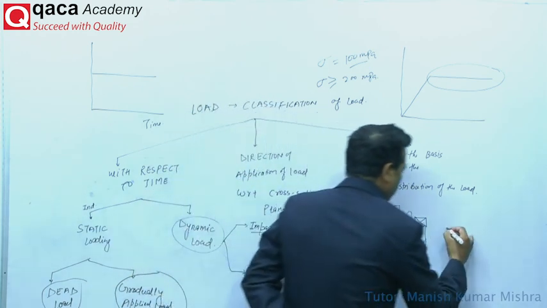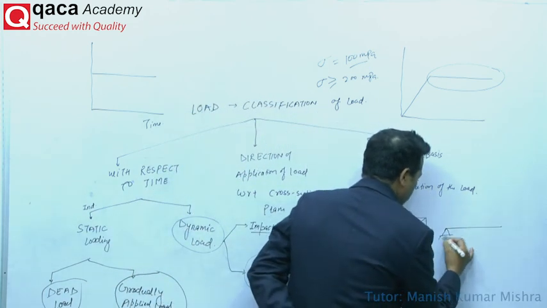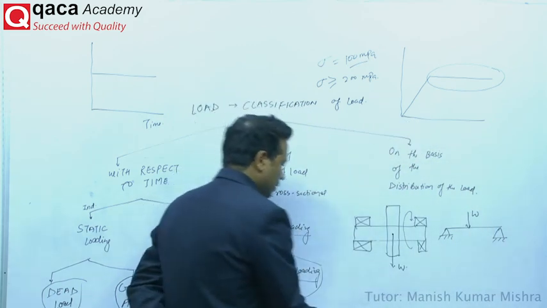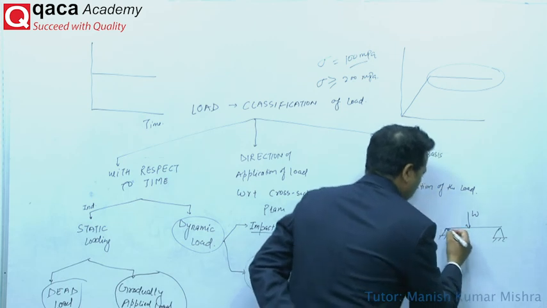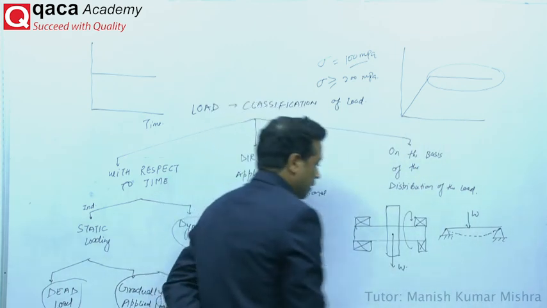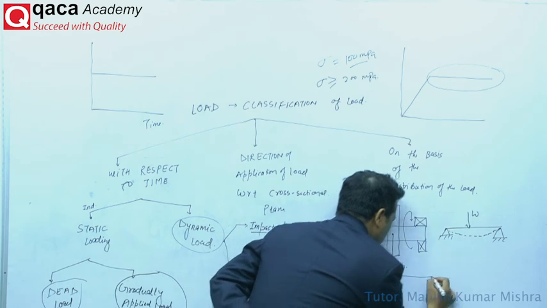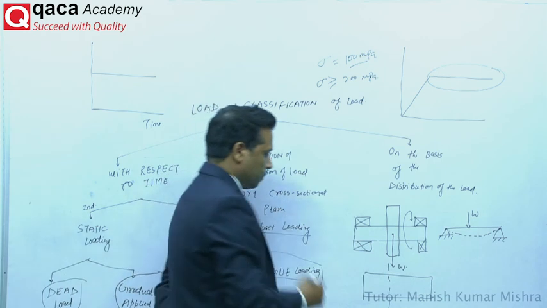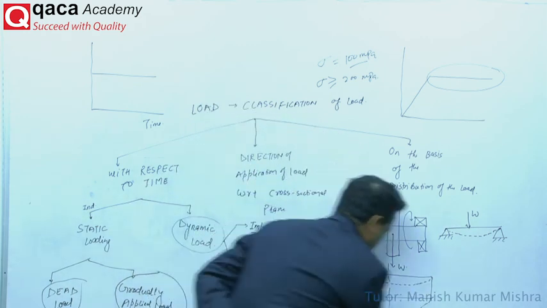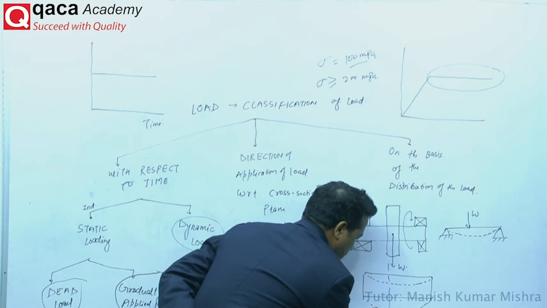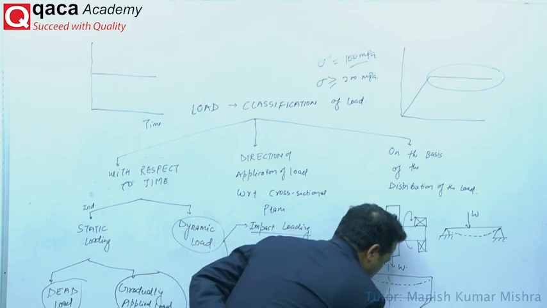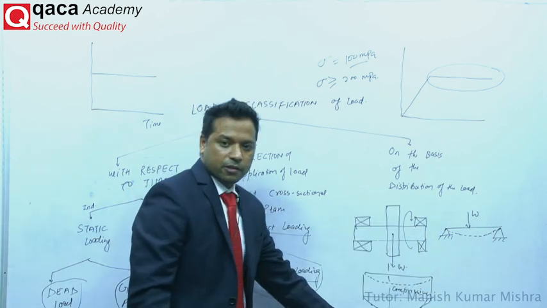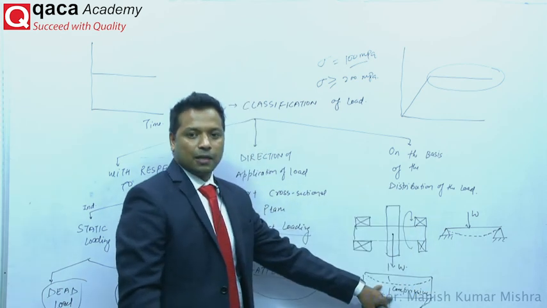In the case of a simply supported beam, there are two supports and there is a load W at the center, and this will be the deflected part, and this is the member. If you draw a cross-sectional view here, there will be a bending like that. Means this particular fiber is tensile in nature and this one is compressive. This part is tensile, this one is compressive.